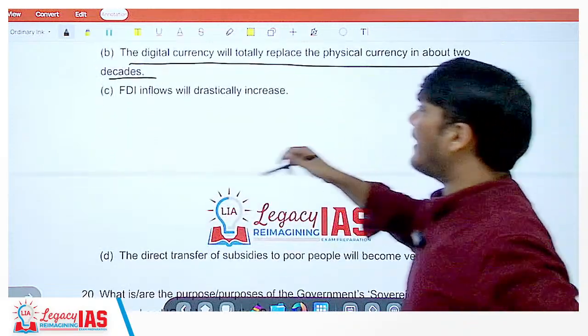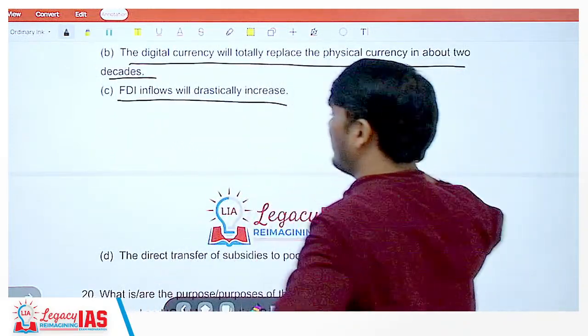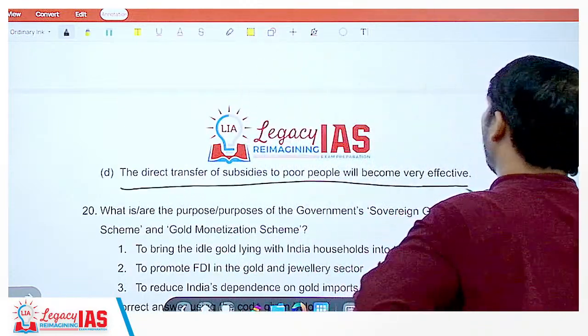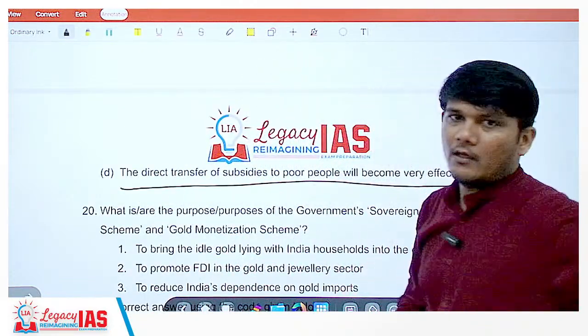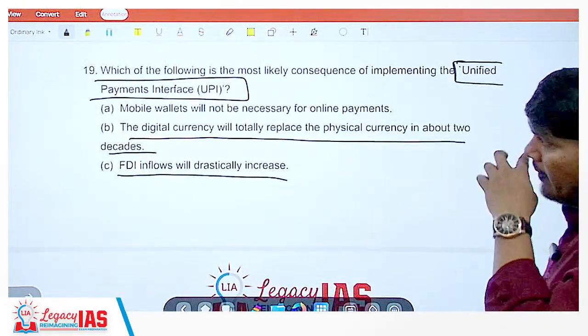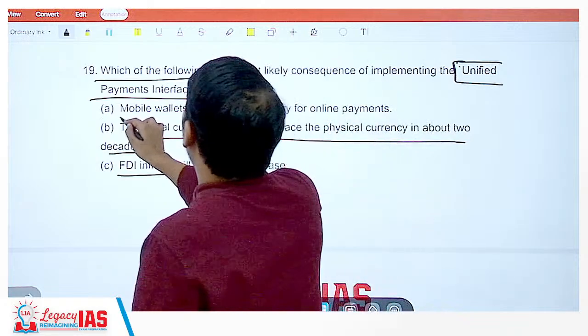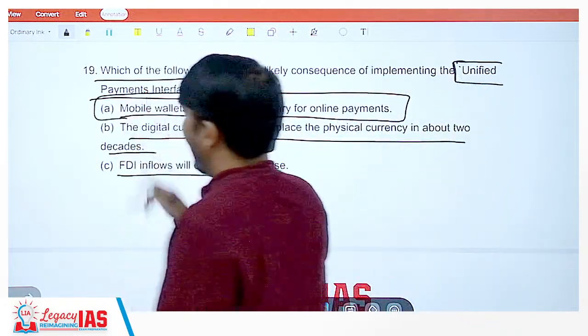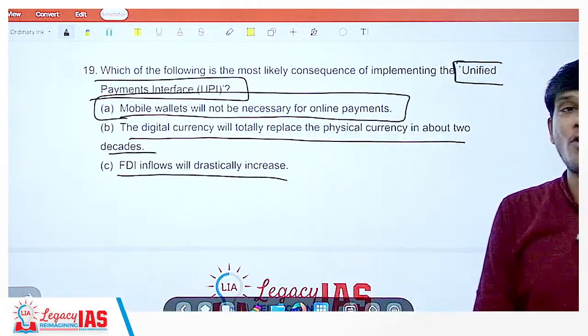No. FDI inflows will drastically increase. No. Direct transfer of subsidies to poor people will become very effective. Even if the bank account is there, it will still be effective. This will not improve it. So what will happen? Mobile wallets will not be necessary for online payments. And now we have UPI. So now mobile wallets are not necessary.